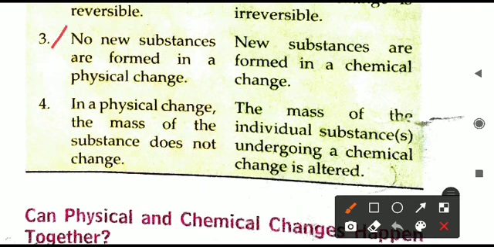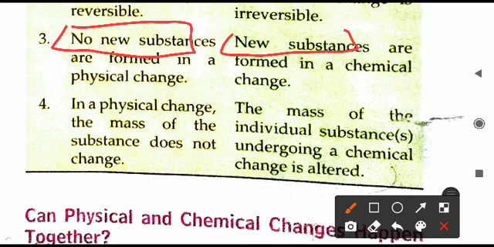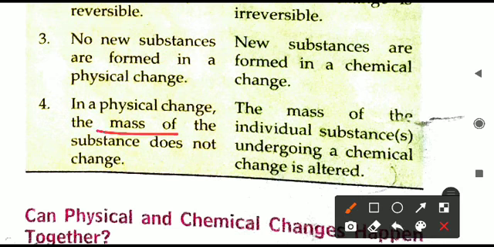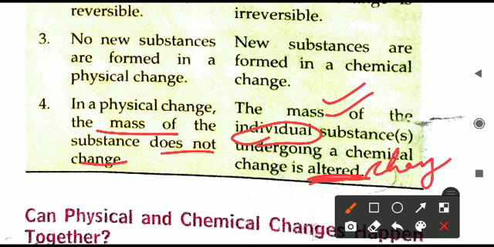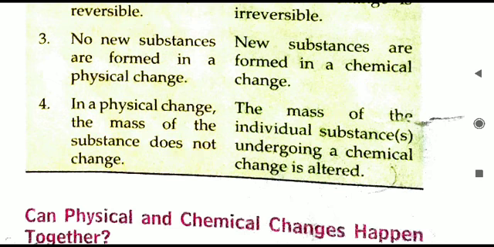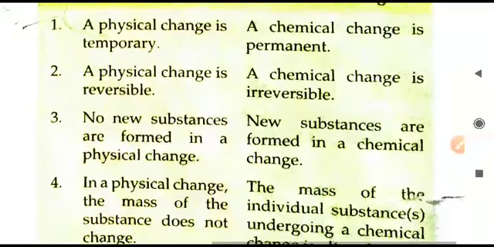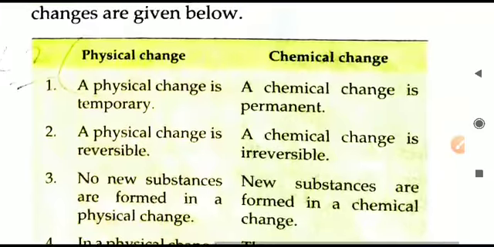Third point: no new substances are formed. Nothing new will be formed in a physical change, and new substances are always formed in a chemical change. Lastly, the mass of the substance does not change. No change in mass will be there whenever a physical change takes place. But as we just discussed, the individual substance mass will always be altered whenever a chemical change takes place. So that is the small difference here. You have to learn this; it is an important topic from the exam point of view also.